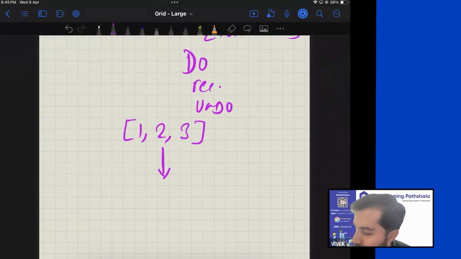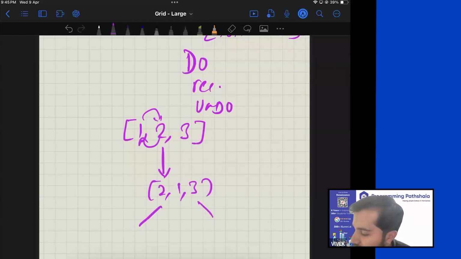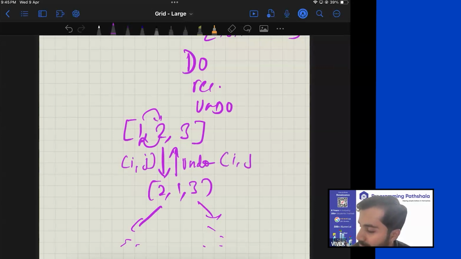Let's say you made a function call where you swapped 1 and 2, so it became 2 and 3. And then it did its job, made further function calls, whatever. When this function call returns back, you should undo your action. And what is the undo of swap? Let's say you swapped index i with index j. Undo simply means you swap them back.